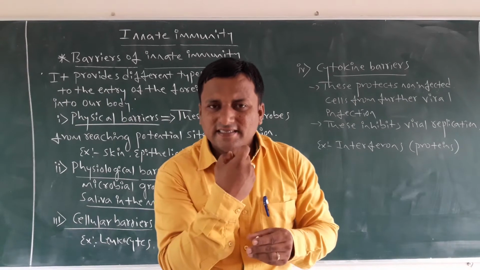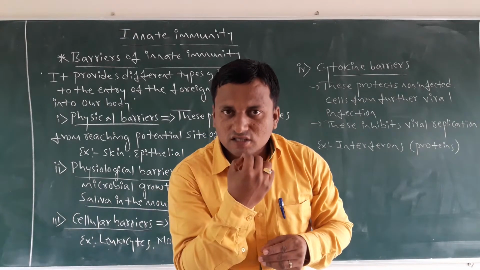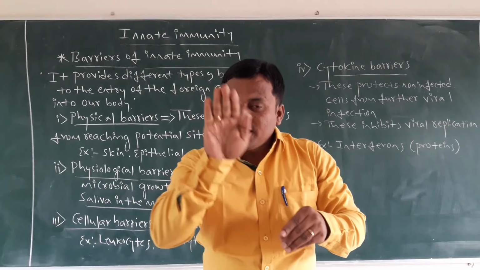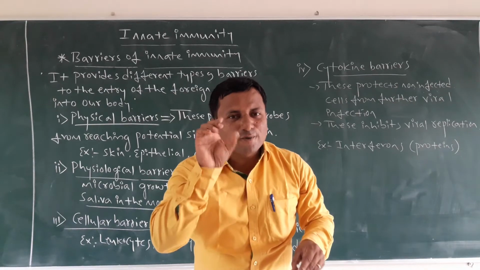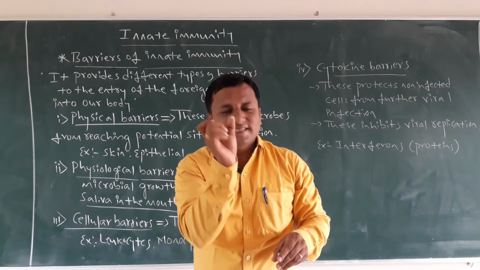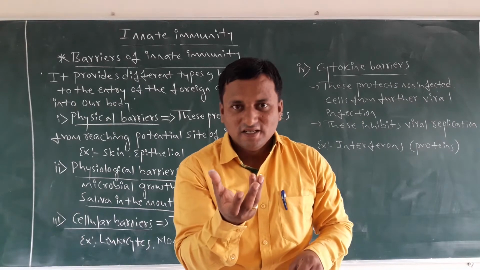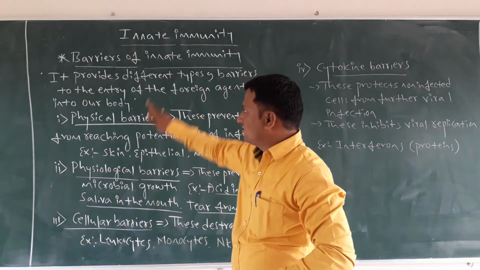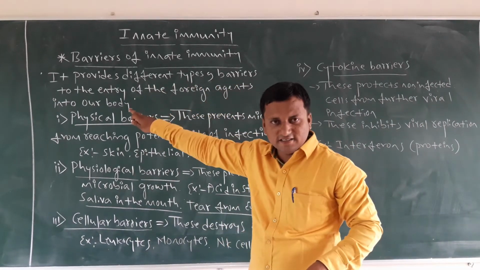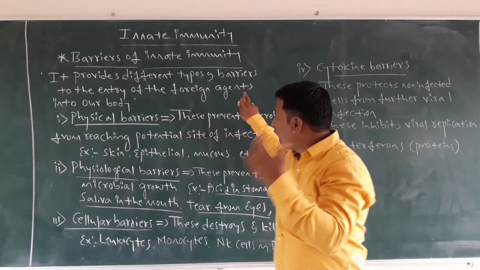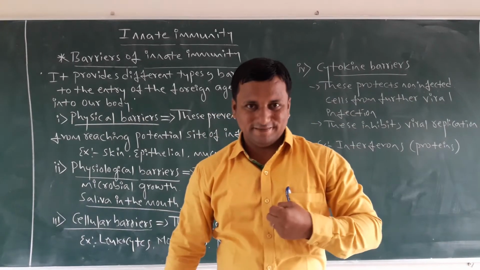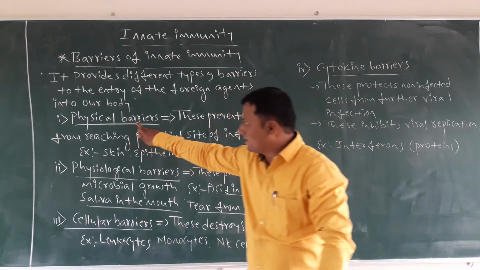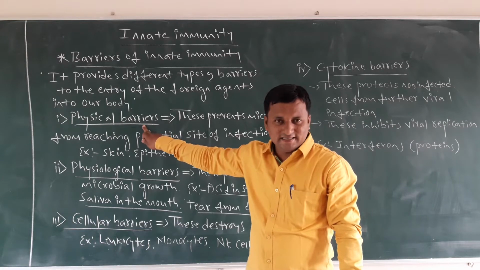When any foreign agent enters our body through the mouth, the skin or the eyes, in that part there are some protective cells, protective enzymes or hormones present. Those are responsible for preventing those foreign agents. That's why it provides different types of barriers to the entry of foreign agents into our body. So what are those different types of barriers? The first barrier is called the physical barrier.